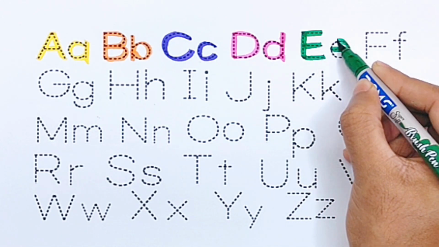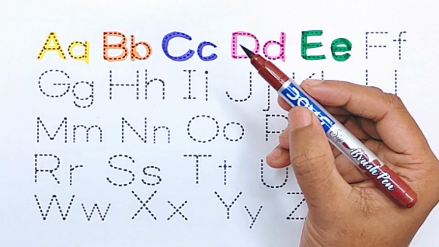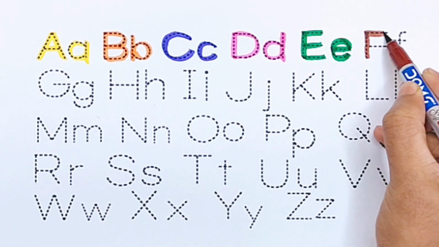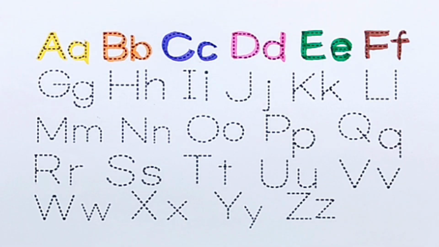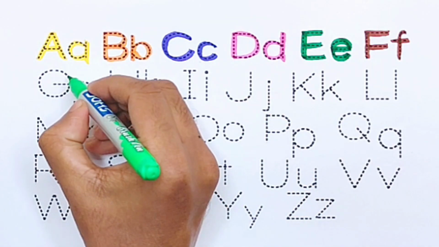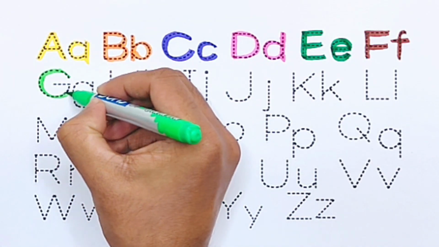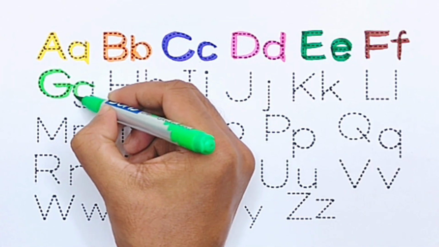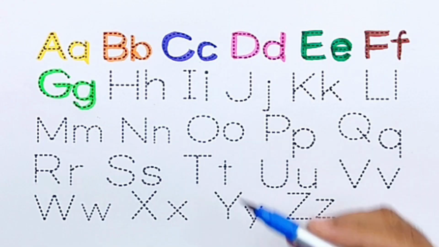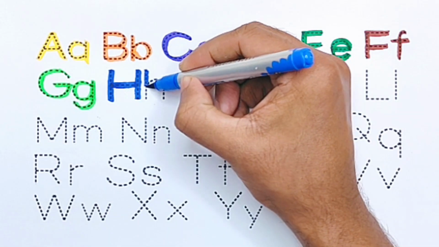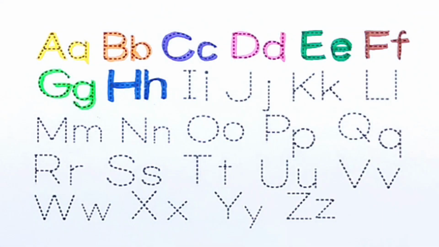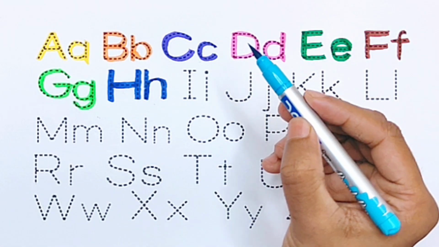E for egg, brown color. F for fish, light green color. G for grapes, blue color. H for hand, sky blue color.